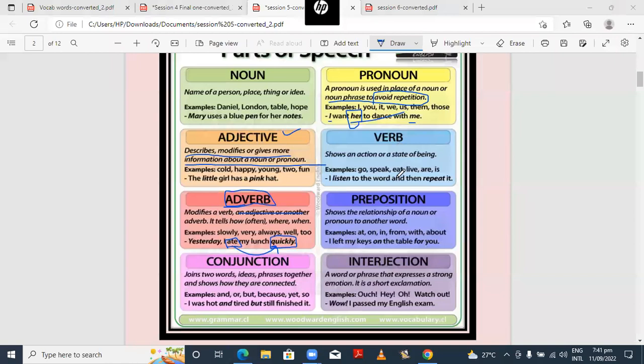Now, the meeting is about to end and all of you need to rejoin from the same link after the meeting ends. So let's talk about preposition. As is evident from the name, position. It means a preposition positions the sentence. What does position mean? It means maybe up, down, left, right, on, in, about, from, right? It shows the relationship of a noun or pronoun to another word, like at, in, and, on. These are very